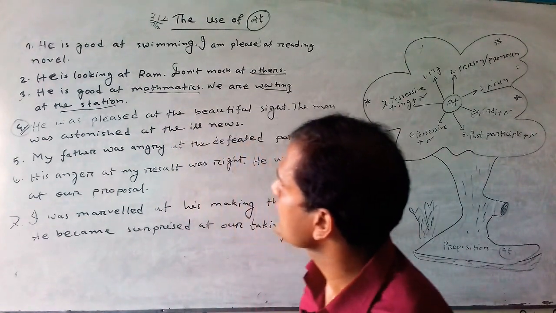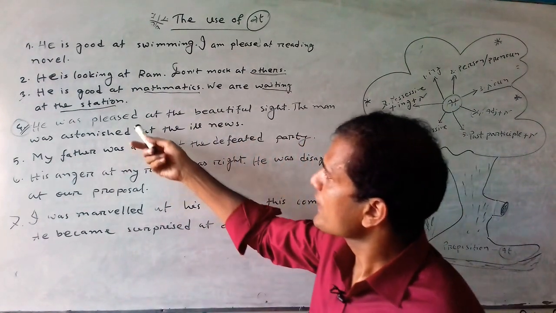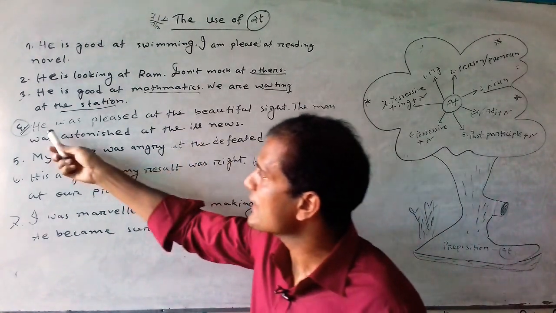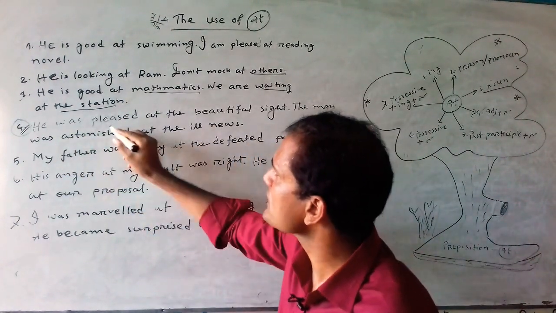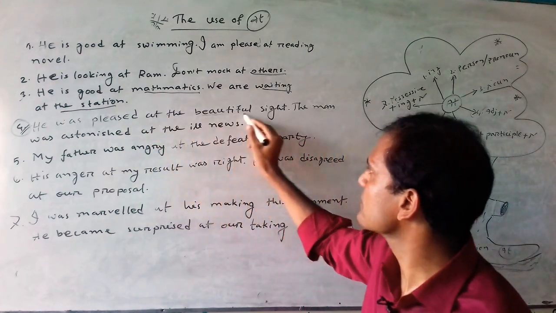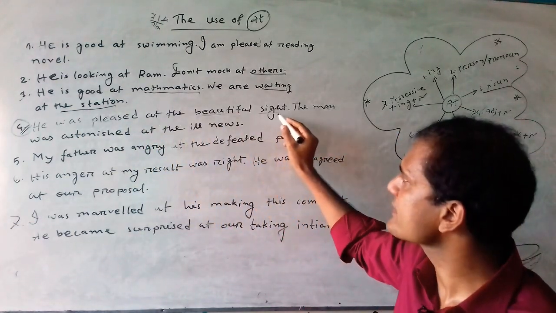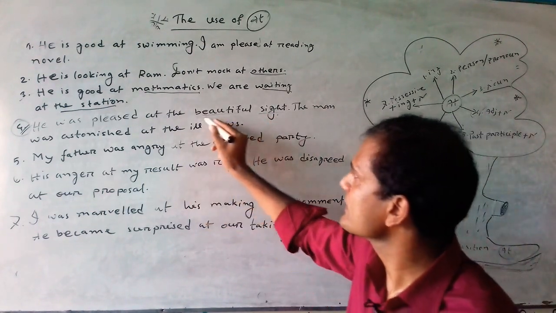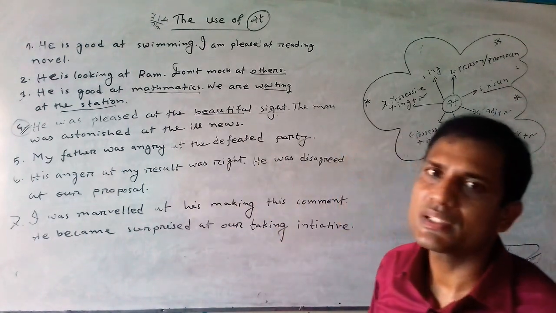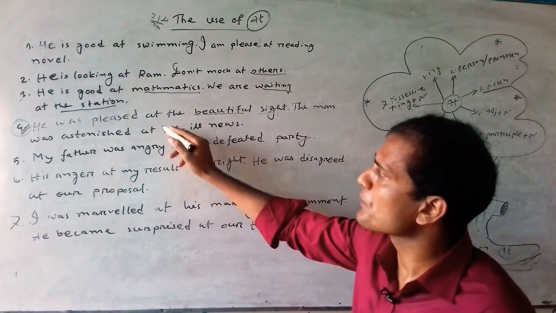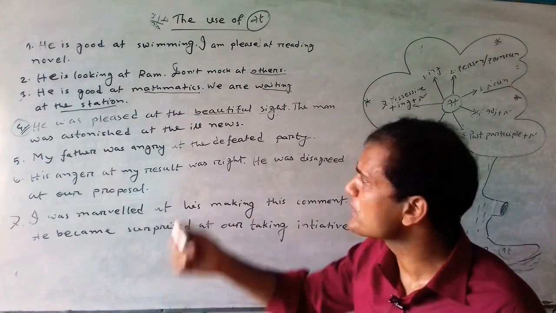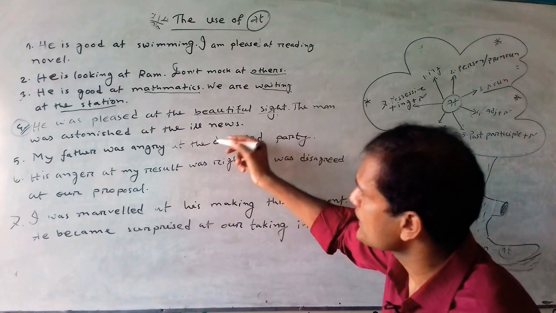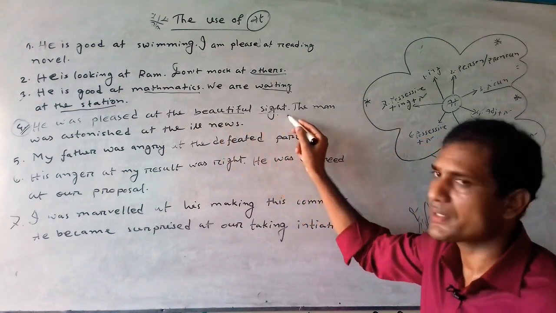Follow number 4. In number 4 we can find there are two sentences. Number 1, he was pleased at the beautiful sight. Here sight indicates the name of a place, the name of a site. Beautiful is an adjective. So you can realize from this sentence that after the preposition at, we can use adjective plus noun.